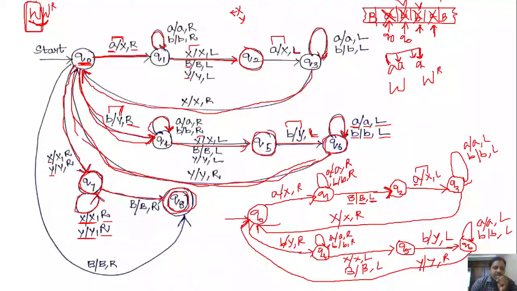So in q7 we keep on moving the head towards right on getting either x or y. If we get a blank, that means all the symbols in w and w power r were matched and we got blank. So in q7, if we get a blank, we simply move from q7 to q8, and q8 will be considered as a final state.